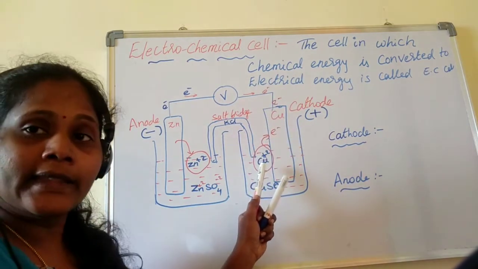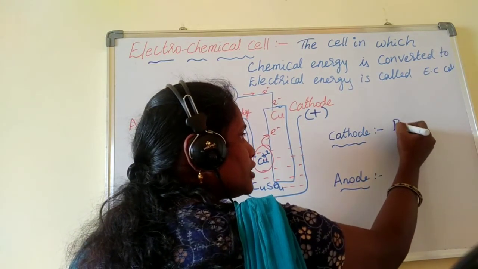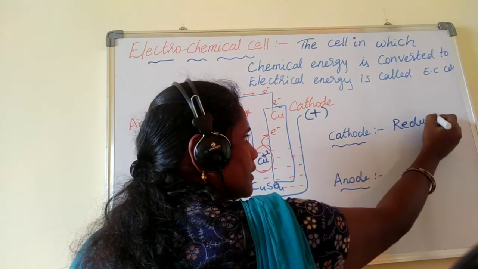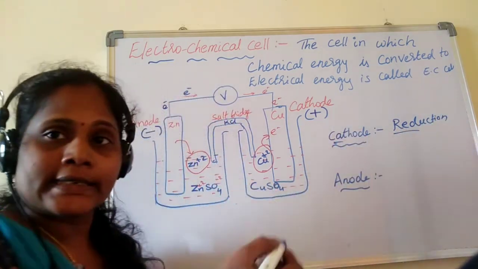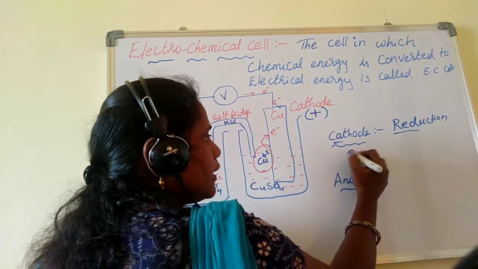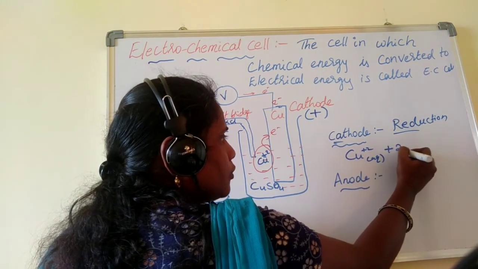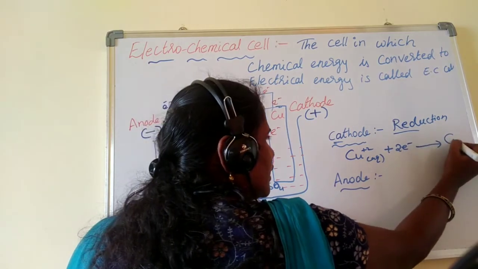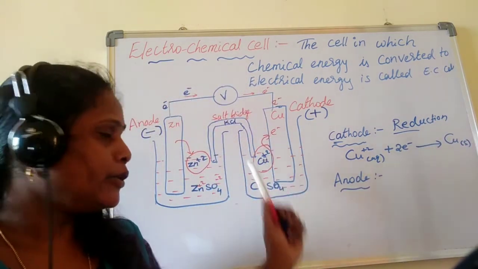Electrons are picked up by copper plus 2. That means at the cathode, reduction takes place. I told you to remember, red cat. So here copper plus 2 takes 2 electrons and converts into solid copper. That means copper gets reduced.